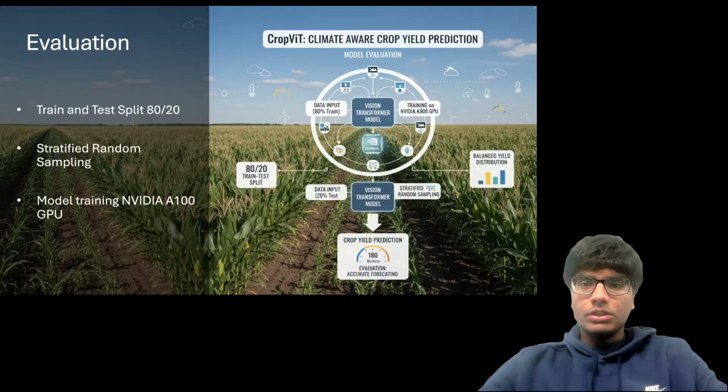For evaluation, we used an 80-20 train test split where 80% of the data was used for training and 20% reserved for testing. We applied stratified random sampling to ensure balanced yield distribution, preventing bias towards specific yield ranges. The model was trained on an NVIDIA A100 GPU, enabling efficient processing of the transformer architecture.